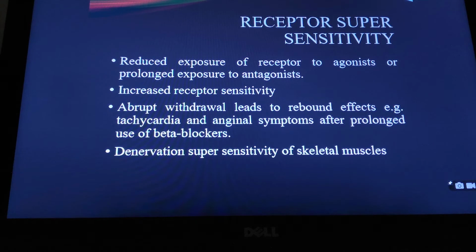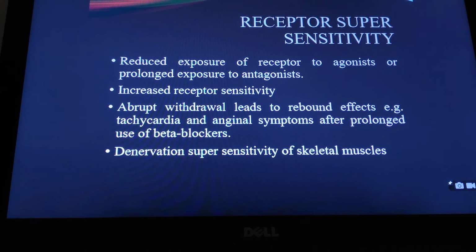Opposite to the phenomenon of desensitization, there is a term called receptor supersensitivity. It is just the opposite of what we have just discussed. In this case, if the receptor is not exposed to an agonist, or it is devoid of agonist, or it is chronically exposed to an antagonist, the receptor becomes more sensitive to the drug. If you suddenly withdraw the drug, there could be a rebound effect.